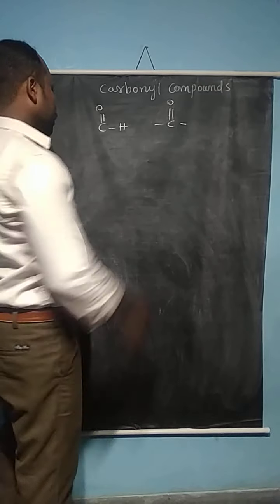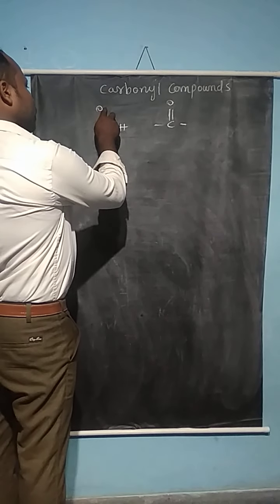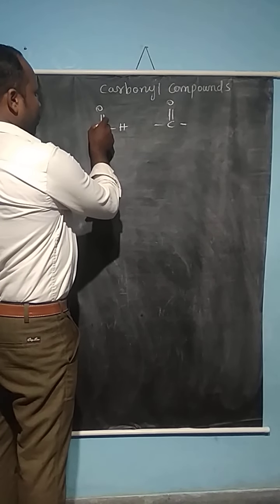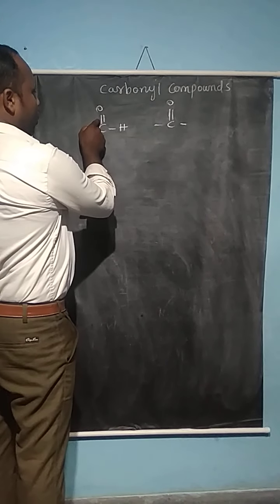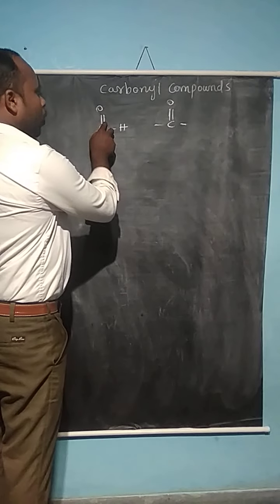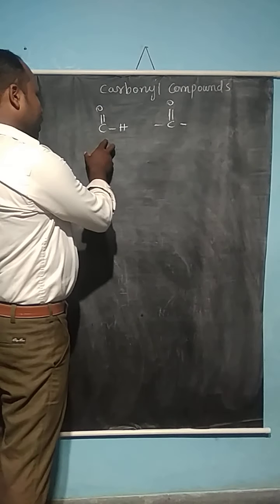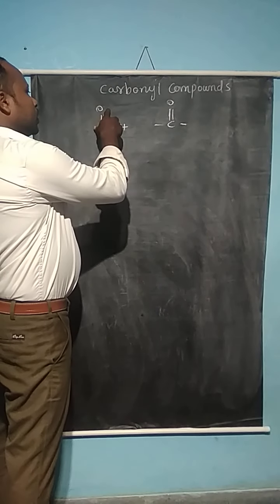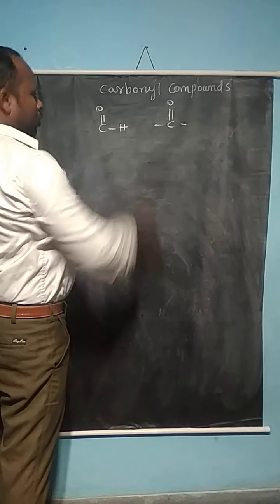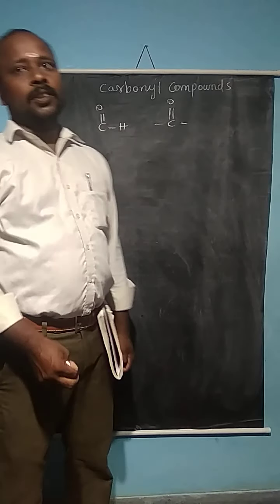Since oxygen is more electronegative than carbon, it attracts the pi bond of the double bond, so this pi bond becomes polarized. The carbon gets a slightly partial positive charge and the oxygen a slightly partial negative charge. This is the carbonyl compound structure.